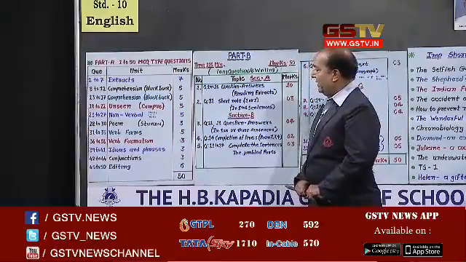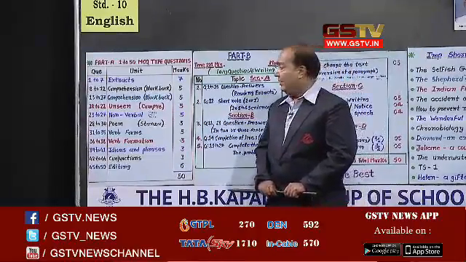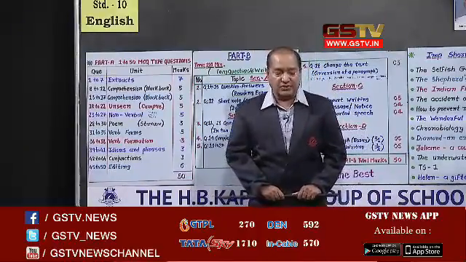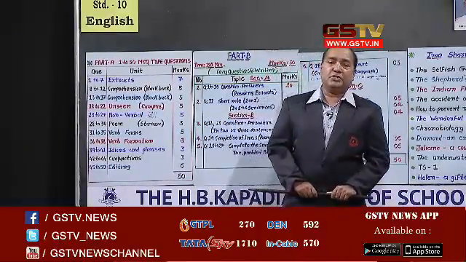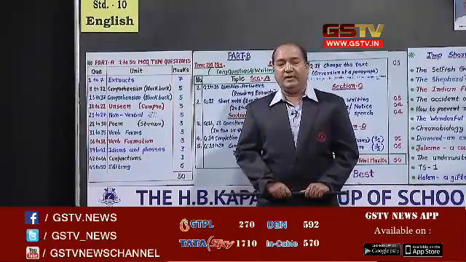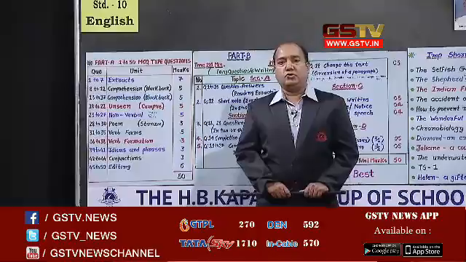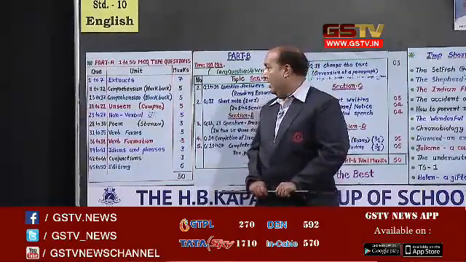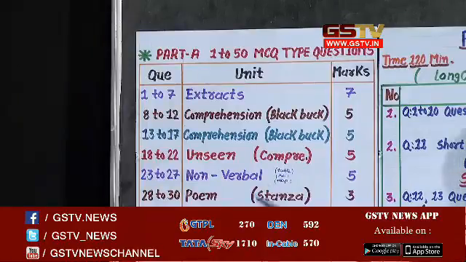After comprehension, students, you will be given an unseen paragraph. In the same way you will be given 5 questions, and at the end of each question you will be given 4 options. After understanding the question well, decide your answer and darken the circle. After that, you will be given a non-verbal paragraph.